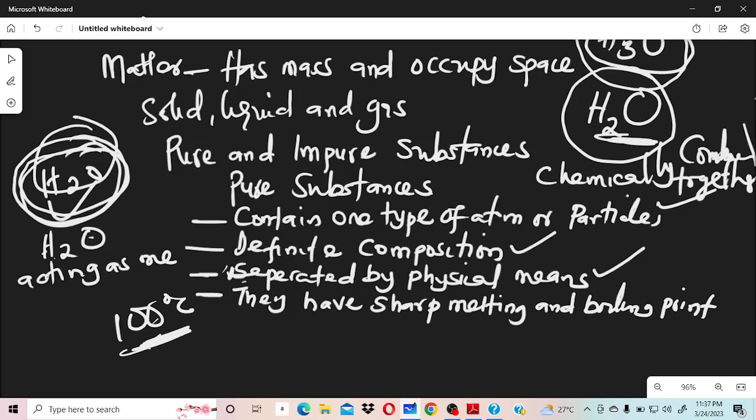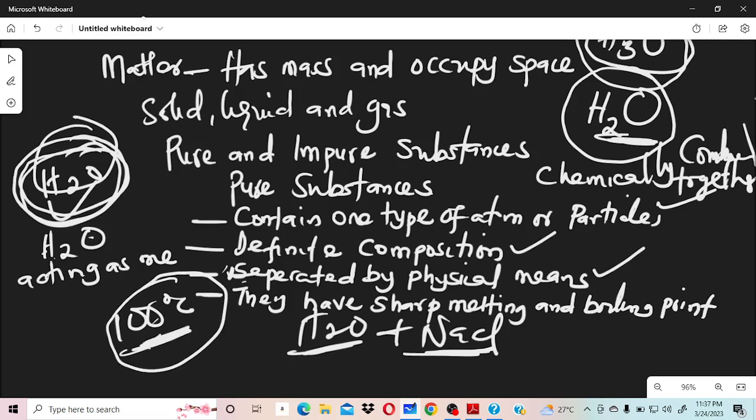You now have salt in that combination, which makes it impure, because it is not containing one type of atom or particle again. Now you have atoms of water and atoms of sodium chloride. So that's different. If you put some amount of salt in water, it will not boil at 100 degrees Celsius again, which is telling us that there is a kind of impurity in that particular water.